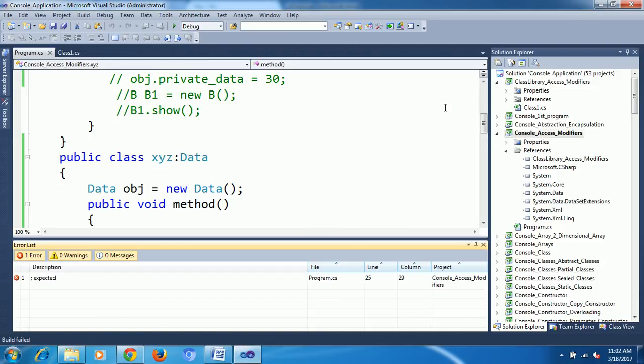20 divided by 0. This is called divide by 0. One more known error: suppose A equals 20 divided by 0. This is a known error. One more thing, array. I gave the array 3 elements, so my array size is 3. First I push first, second, third, fourth.